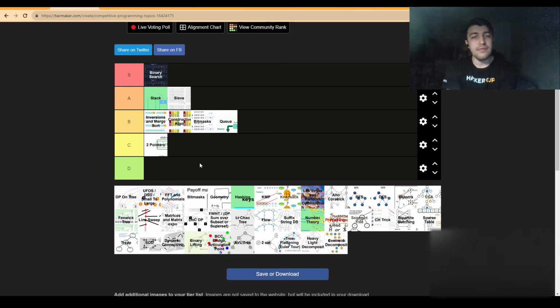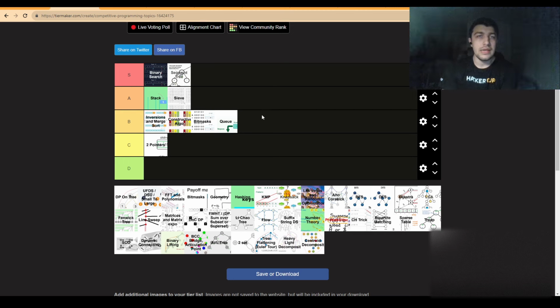Even Li Chao can be implemented with a segment tree from what I see here. Also, I've seen heavy light decomposition that has a segment tree part in some implementations. So again, it's also very flexible. So I would put it as S tier just because it's one of the most iconic data structures I can think about when it comes to competitive programming.